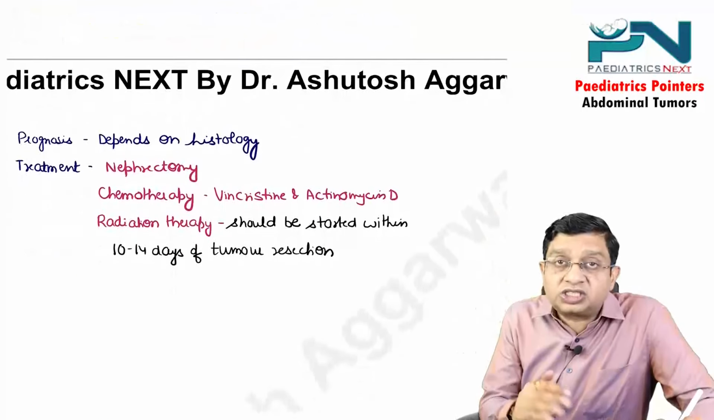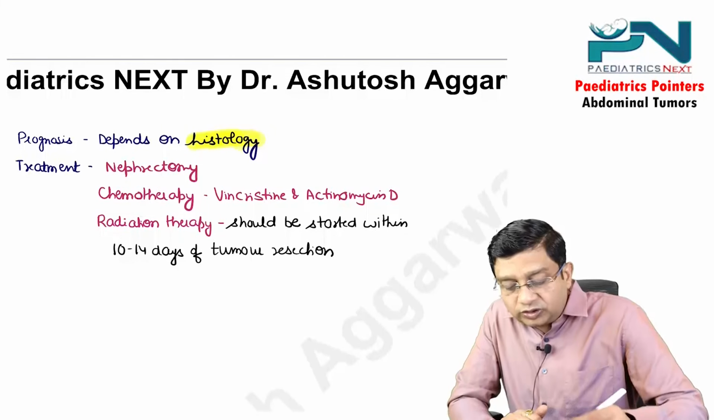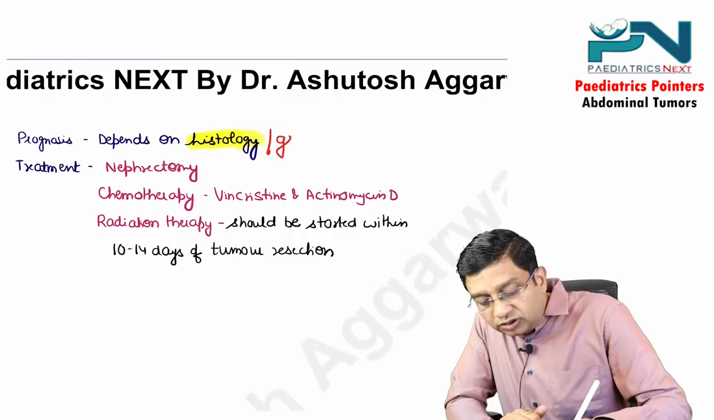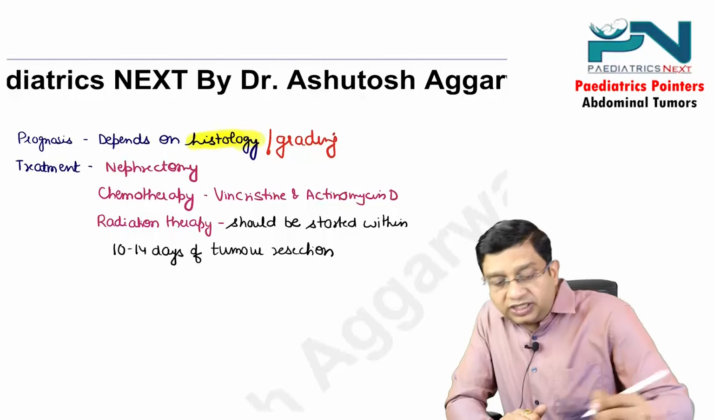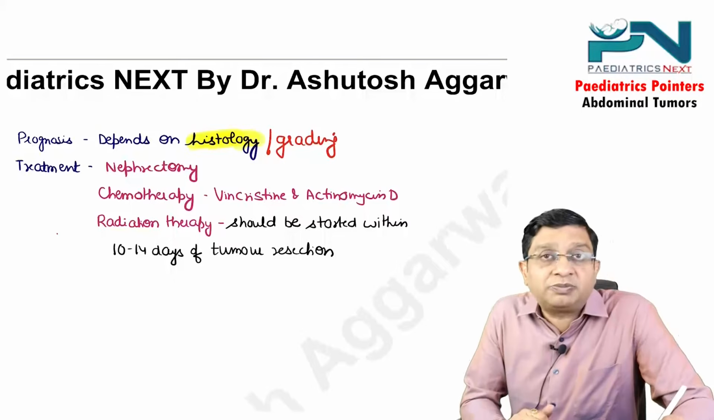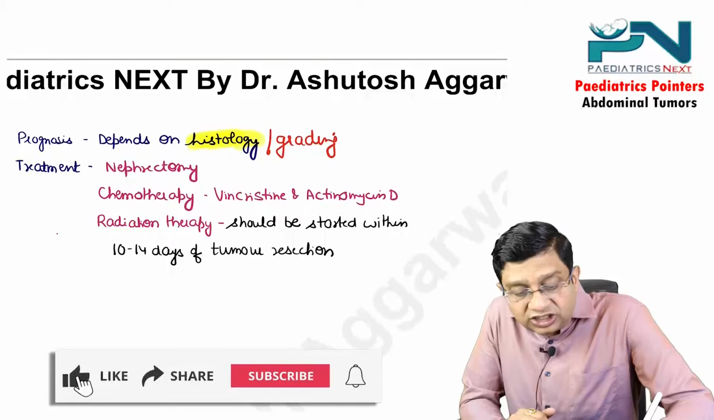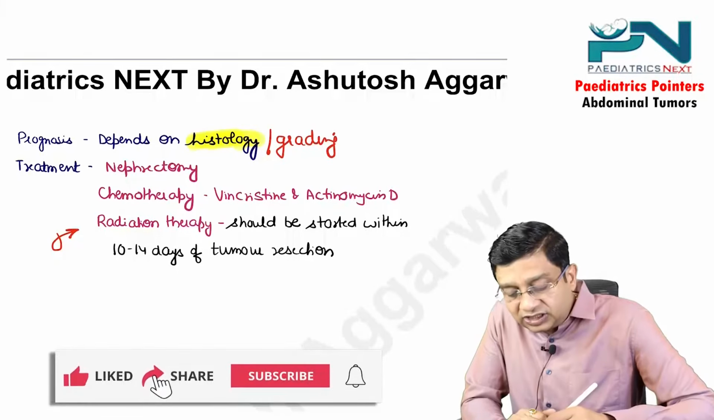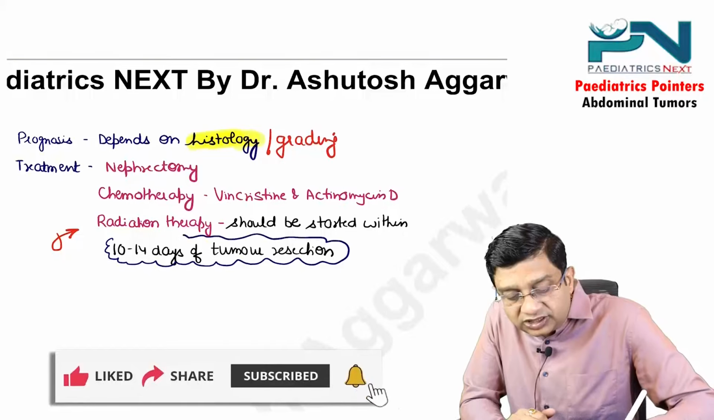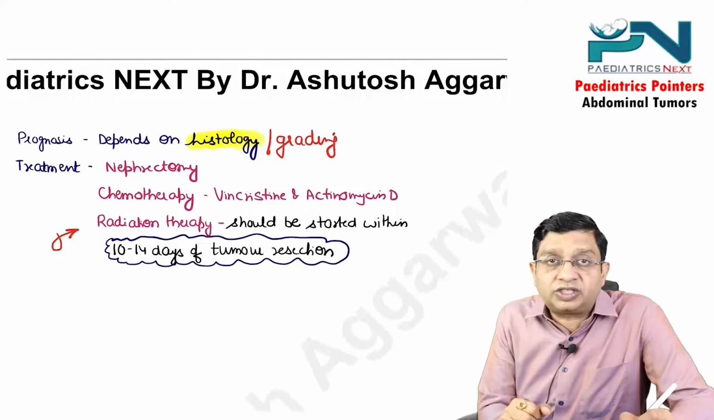Here the prognosis does not depend upon staging, prognosis depends upon histology. So histology will basically tell you regarding the grading, so the prognosis depends upon the grading. What is the primary treatment? Nephrectomy followed by chemotherapy with vincristine plus actinomycin D. After this, the radiation therapy is to be started within 10 to 14 days of the tumor resection. Again a repeated question: within 2 weeks of the resection of the tumor.